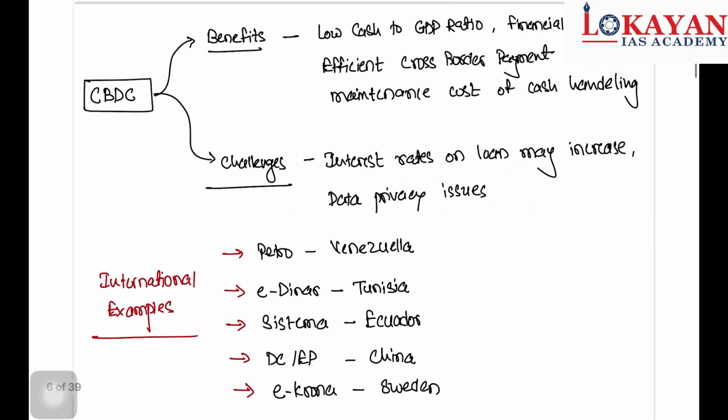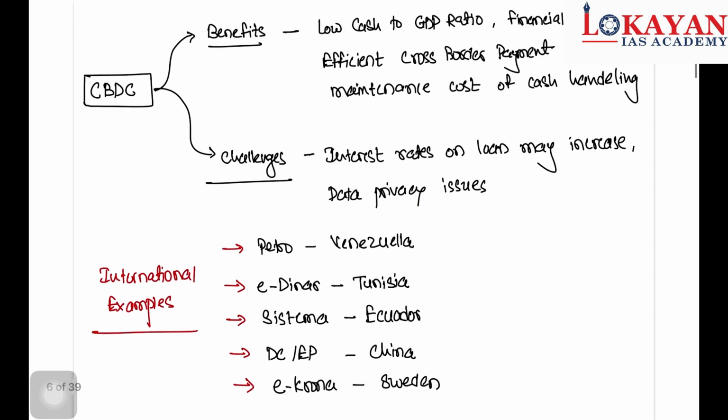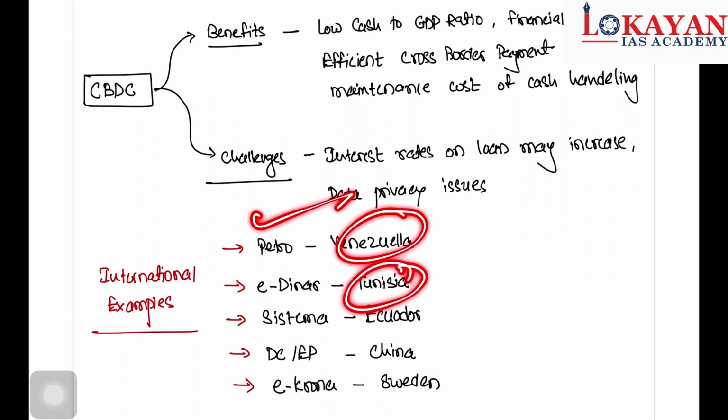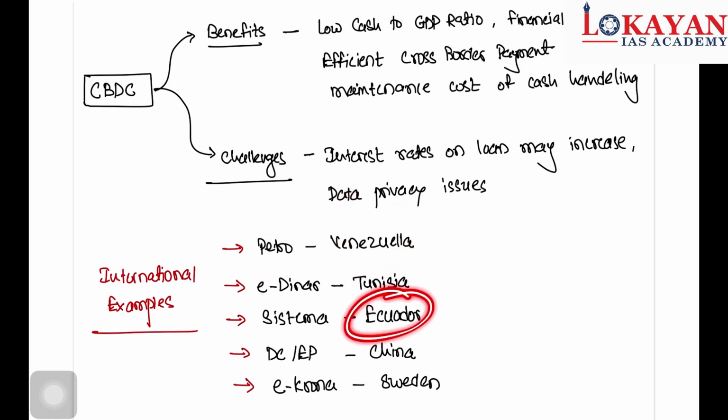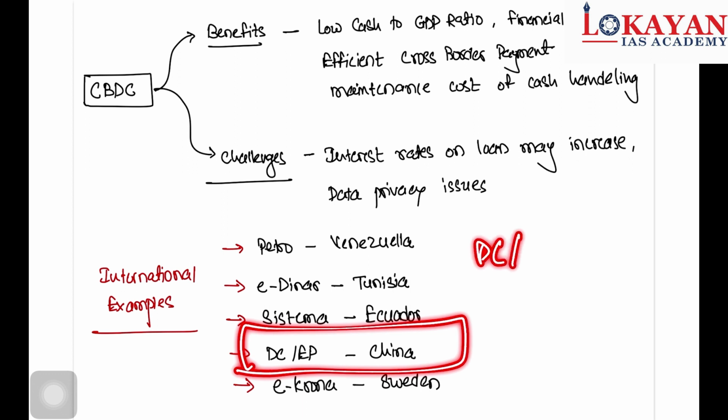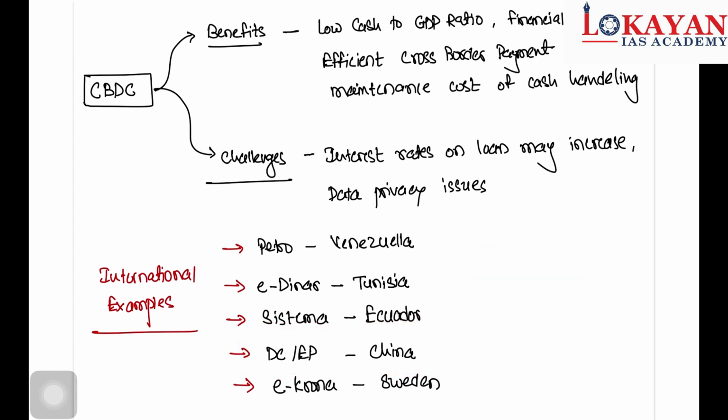Now another important point from your prelims perspective is, India is not the only country which has issued CBDC. There are various countries which have issued CBDC. Remember, Venezuela has Petro, Tunisia e-dinar, Ecuador Sistema Dinero Electrónico, China DCEP, Sweden e-krona. No need to remember all. You can remember China's currency, DC/EP, the Chinese CBDC.